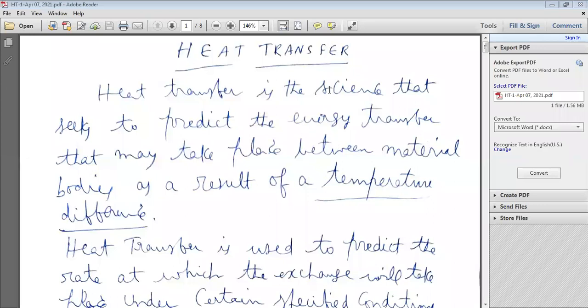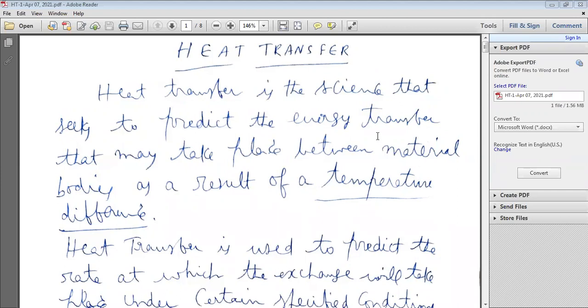So you can refer to J.P. Holman, one text, Heat Transfer by J.P. Holman. The second one, Heat and Mass Transfer by Sachdeva. The third one, Heat Transfer by Domkundwar. The fourth one, Heat and Mass Transfer by Khurmi. So you can follow any one of these textbooks.